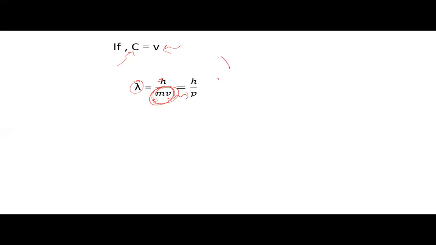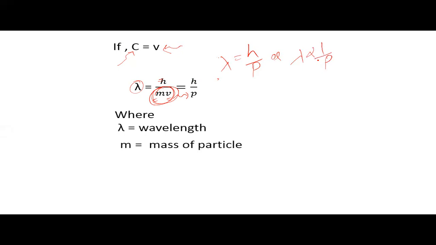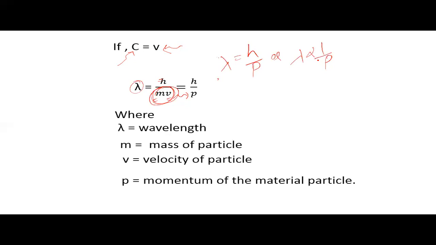Thus lambda is equal to h upon p, or simply we can say lambda is inversely proportional to the momentum, where lambda is wavelength, m is mass of particle, v is velocity of particle, and p is momentum of the particle.